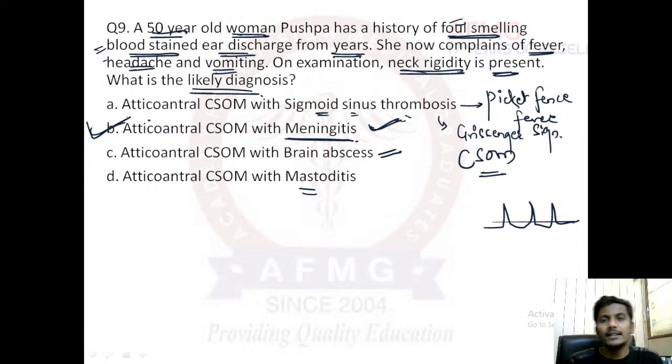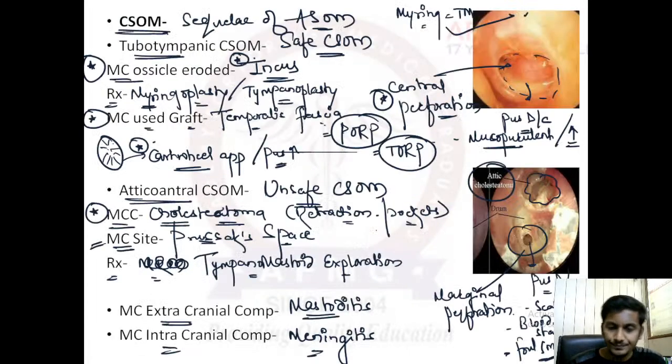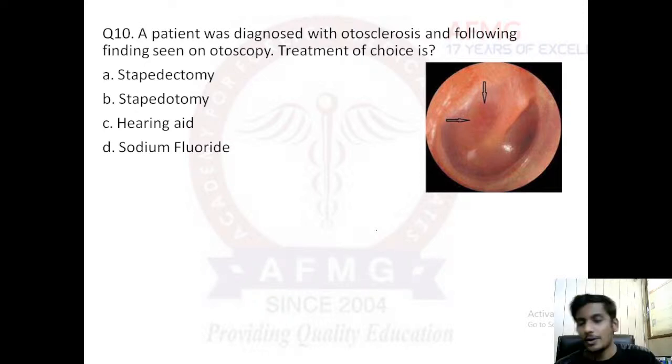But they gave a CT image of the brain, and in the CT image there was an air fluid level or abscess in this area. They asked which complication is seen in the given CT image, and the complication was temporal abscess, right? I hope I have made this very clear, because CSOM and ASOM are important topics.